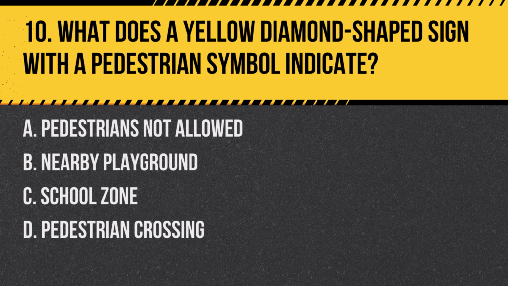Question 10. What does a yellow diamond-shaped sign with a pedestrian symbol indicate? A. Pedestrians not allowed. B. Nearby playground. C. School zone. D. Pedestrian crossing. Answer: D. Pedestrian crossing. A yellow diamond-shaped sign with a pedestrian symbol warns drivers of an upcoming pedestrian crossing.